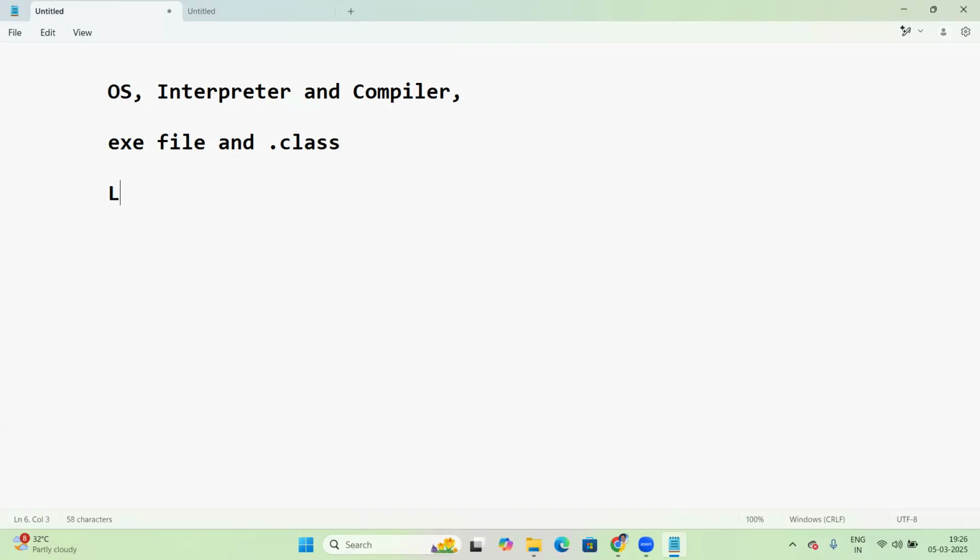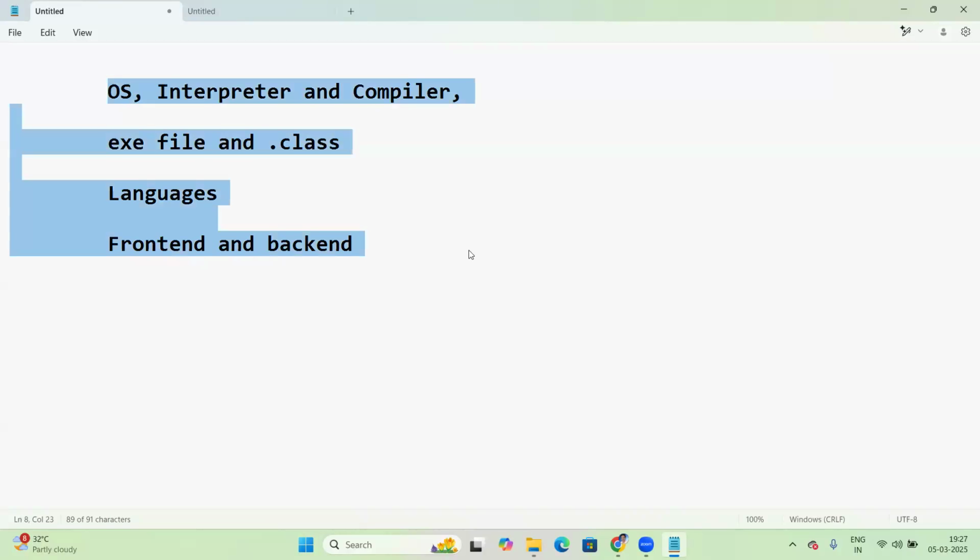Then about different languages. Next, about front end and back end of software. These are some basics before going to Java.